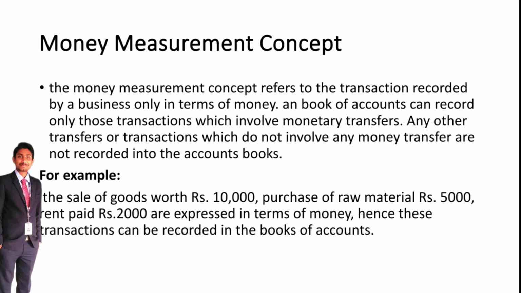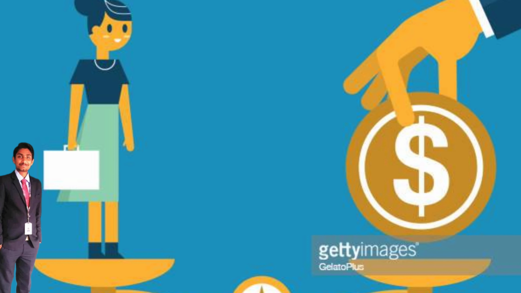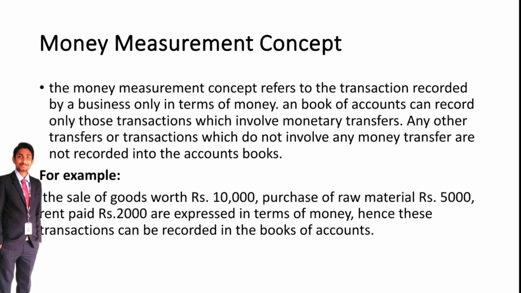Books of accounts can record only those transactions which involve monetary transfers. Apart from money transactions, we can't record anything in the books of accounts.